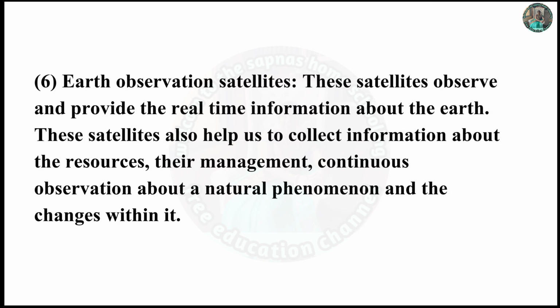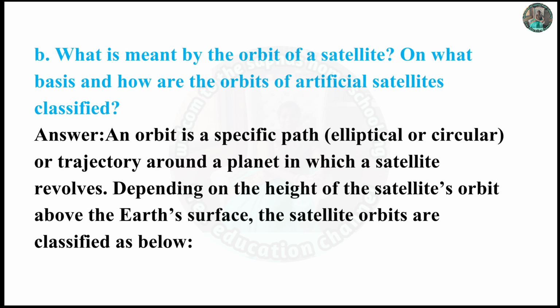6. Earth observation satellites. These satellites observe and provide real-time information about the Earth. The satellites also help us to collect information about resources, their management, continuous observation of natural phenomena and the changes within them.